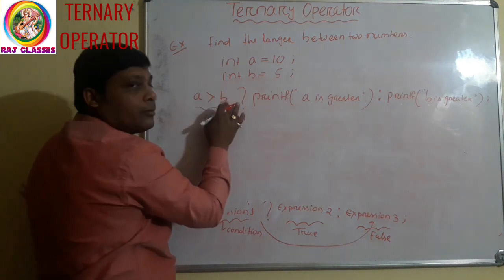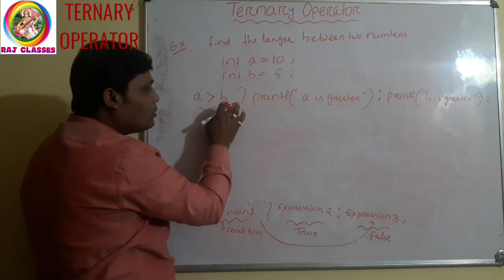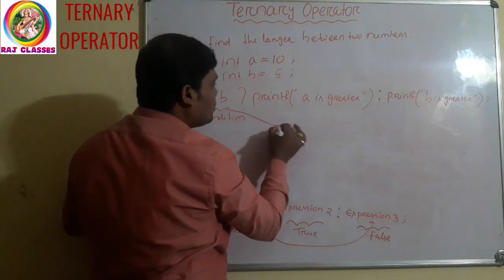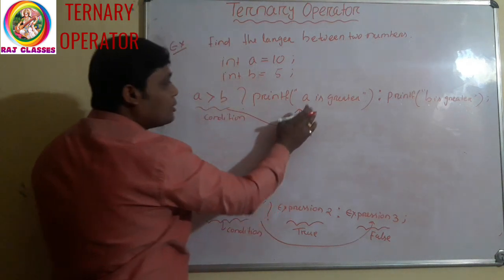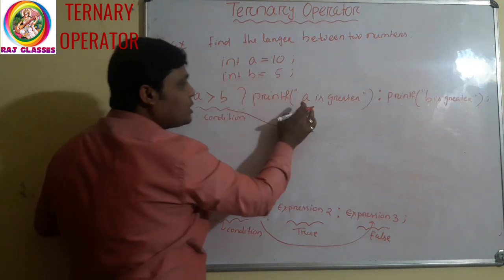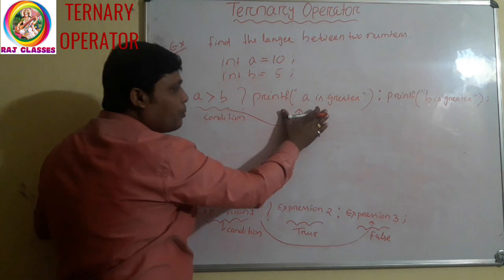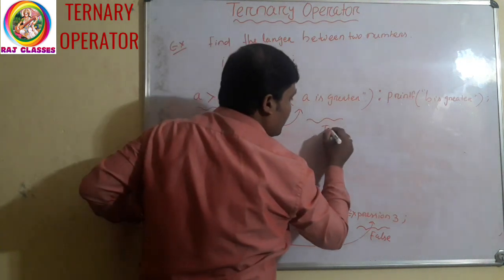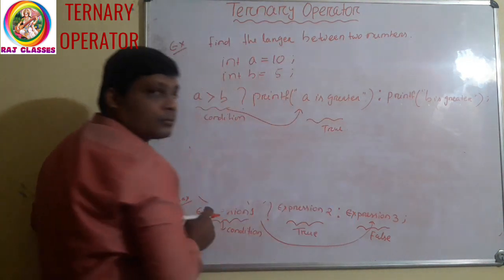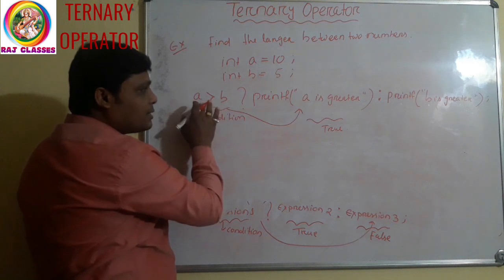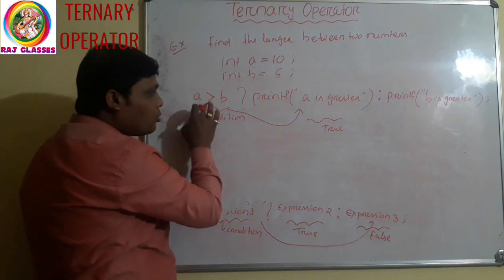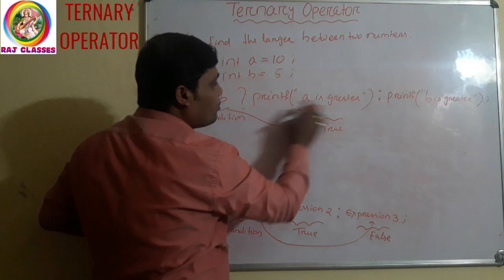10 greater than 5. Yes, condition is true. So it will go to the true part, that is the part just after the question mark and before the colon. Clear? This is the true part. If this expression results in a non-zero value or true, then it will go to the true part.